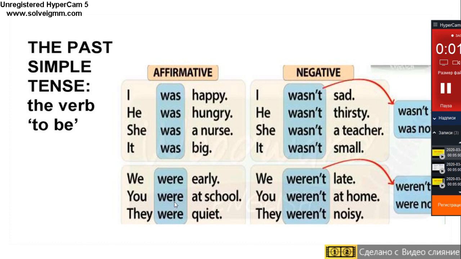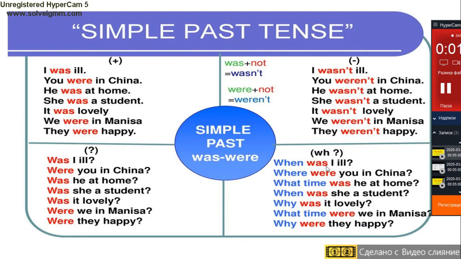Now the plural form. We were early. You were at school. They were quiet. We were not late. You were not at home. They were not noisy.